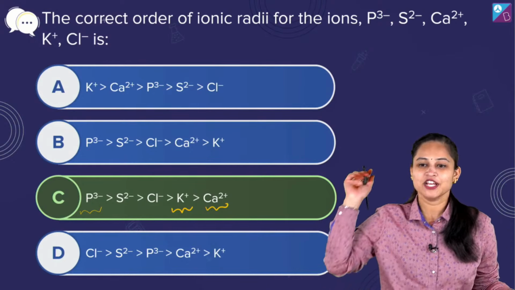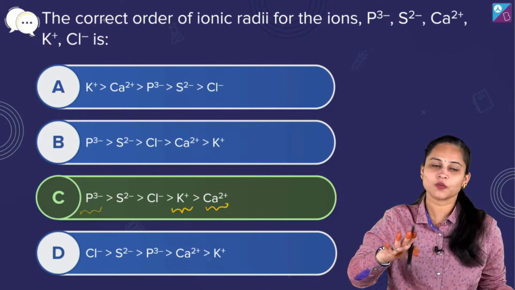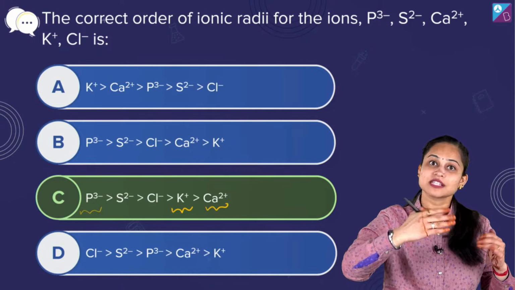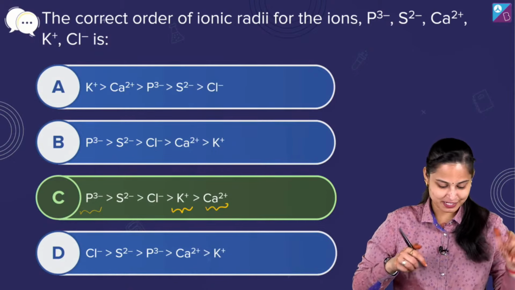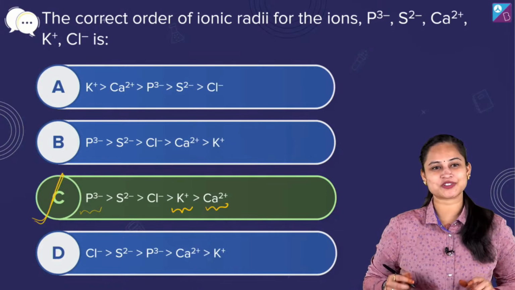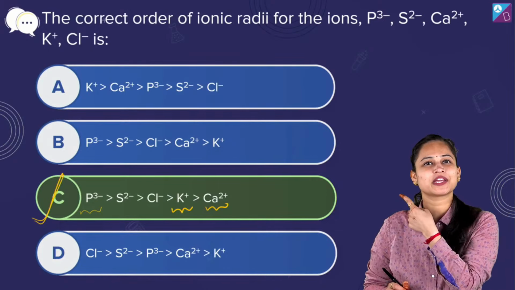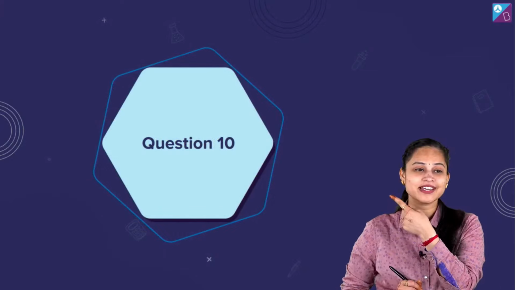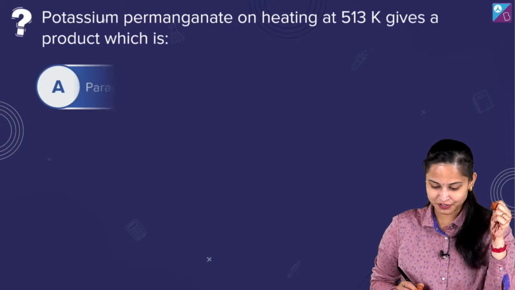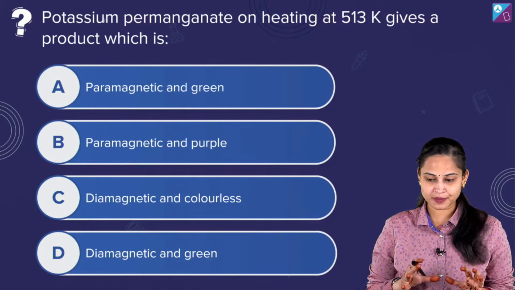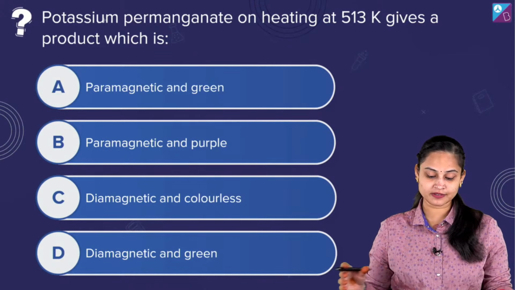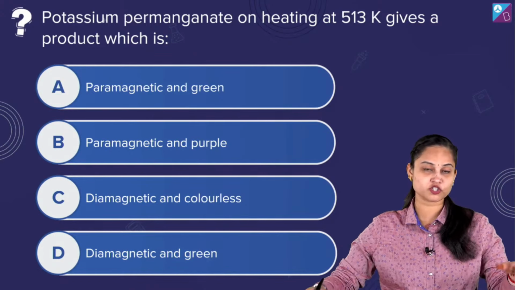Yes, yes, yes. So यहाँ पर ज़्यादा explanation की requirement थी नहीं, because सभी को यहाँ पर सब कुछ आता है for this particular question. ठीक है, fine. So it's option number C, the right answer. Moving ahead straight away to question number 10, and here it is on the screen for you. Potassium permanganate on heating at 513 Kelvin gives a product which is.